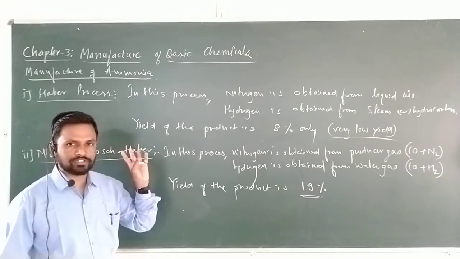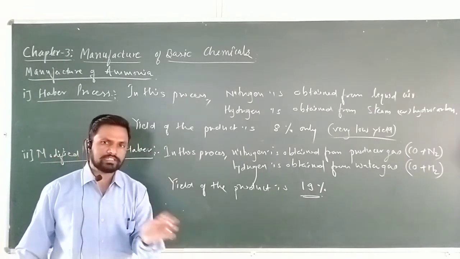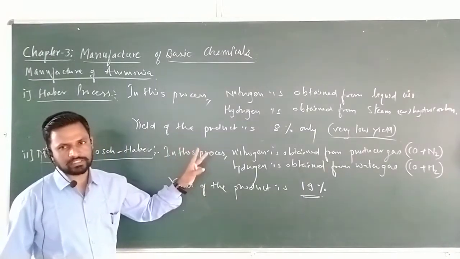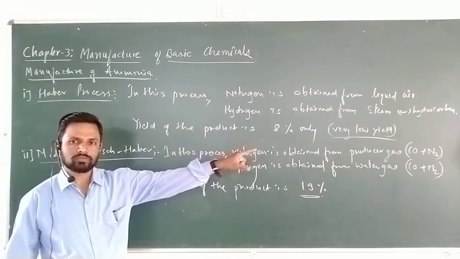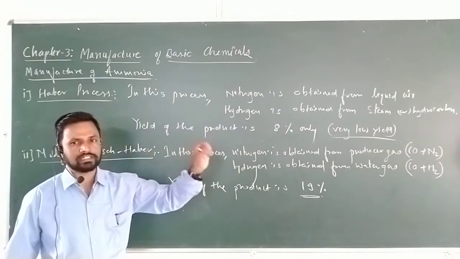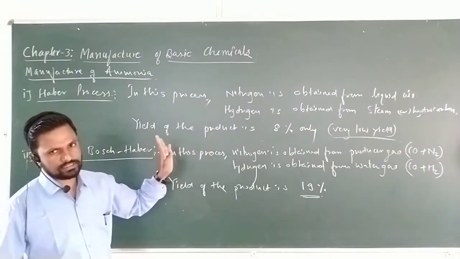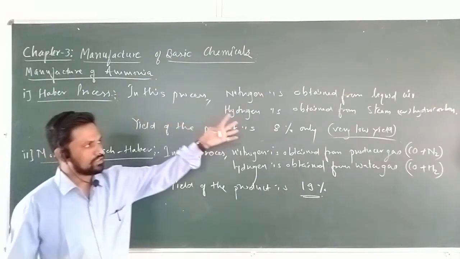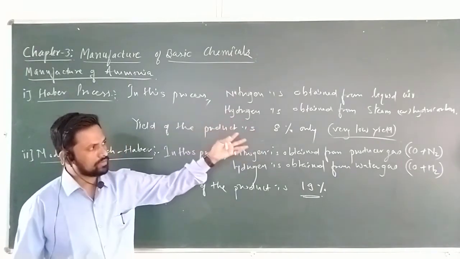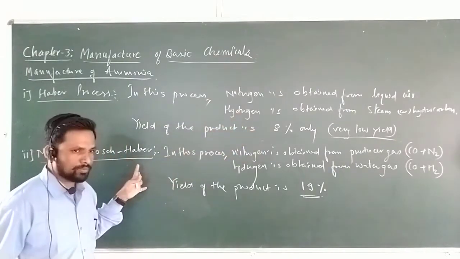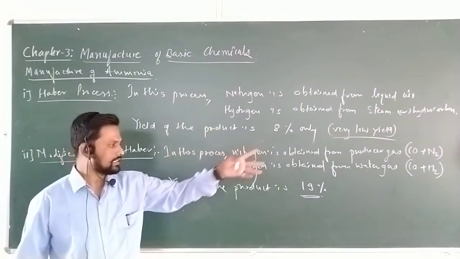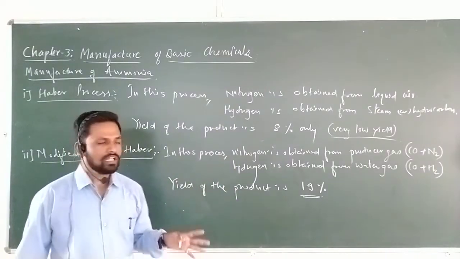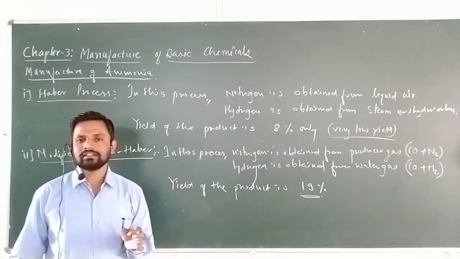The basic principle we already studied. What is the basic principle? Nitrogen and hydrogen in the ratio of 1:3 under pressure and optimum temperature form 2 volumes of ammonia with evolution of 92 kilojoules. In both cases that will be the same. The principle is the same, but the process is different. In the Haber process, nitrogen is obtained from the liquid air and hydrogen from the steam. In the modified Haber process, nitrogen is obtained from the producer gas, hydrogen from the water gas, with a yield of 19%. Therefore, the modified Bosch-Haber process is preferable.